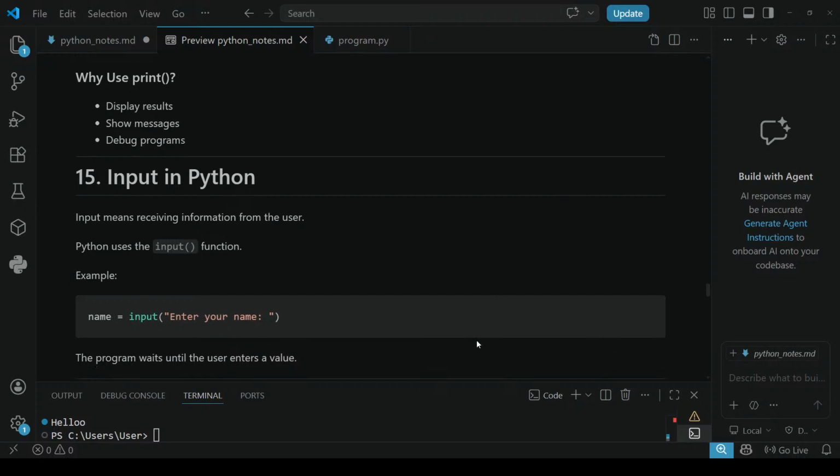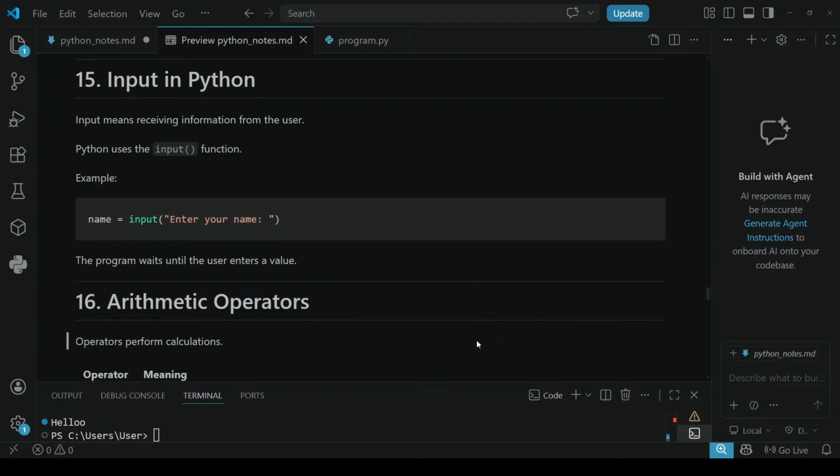Next, input in Python. Input means receiving information from the user. Who is receiving it? This definition refers to the computer. I am the user, and the computer is the receiver here. I am going to give some information to the computer, so it will receive that information. That is called the input. What I am giving is an input to the computer. Next, whatever the computer gives back is called output.